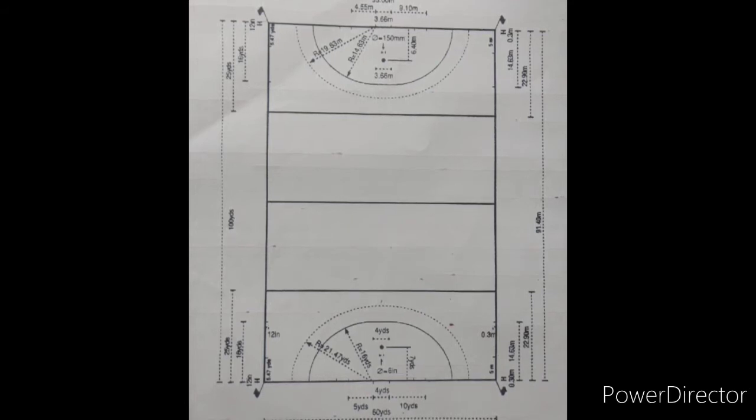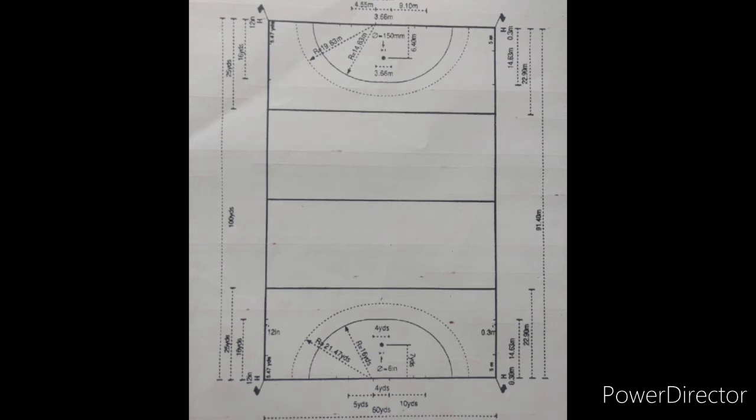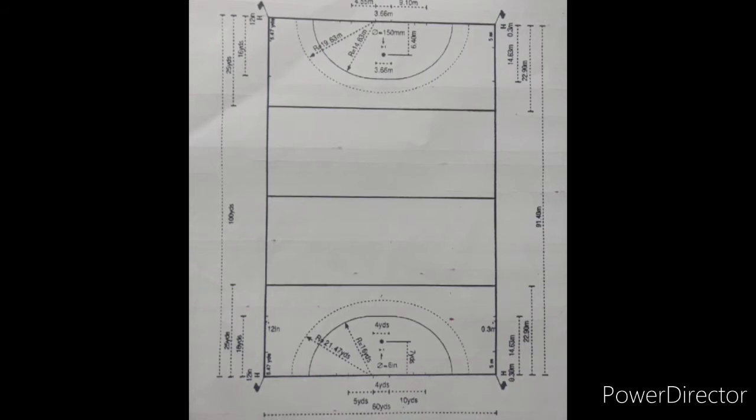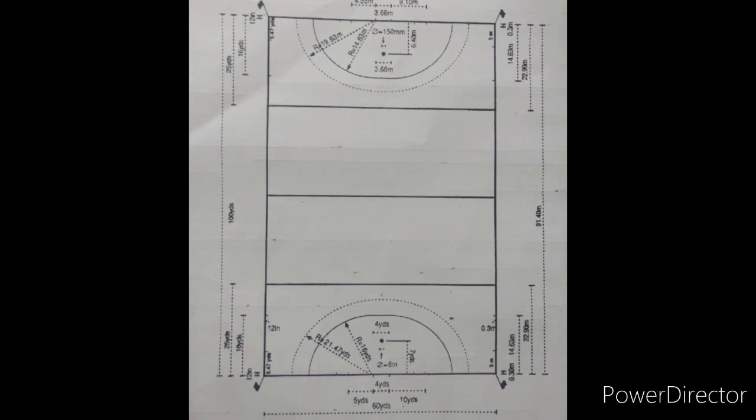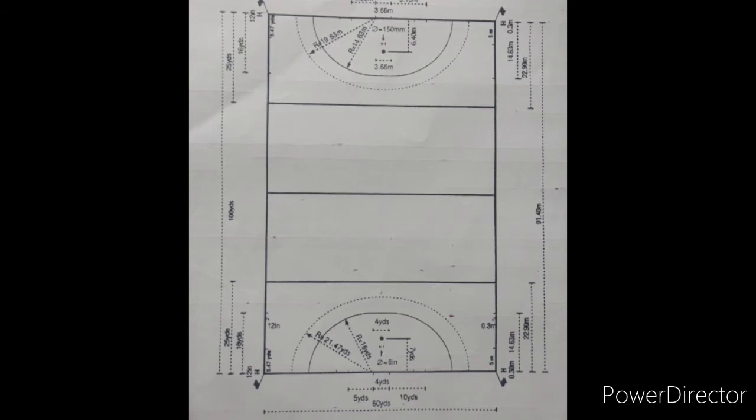Next, draw a shooting circle and dotted circle in the first and last quarter and mark the measurements accordingly. In the book, measurements are given in both meters and yards. You just take the measurements in meters only for your exam.